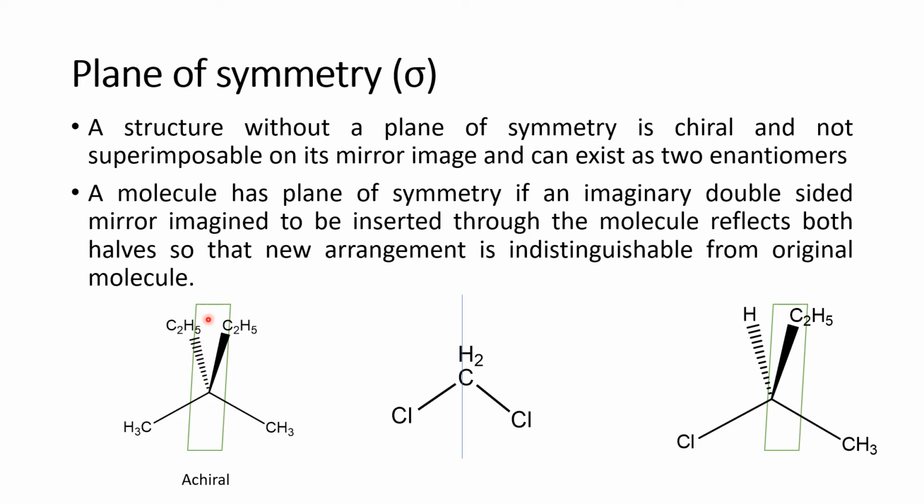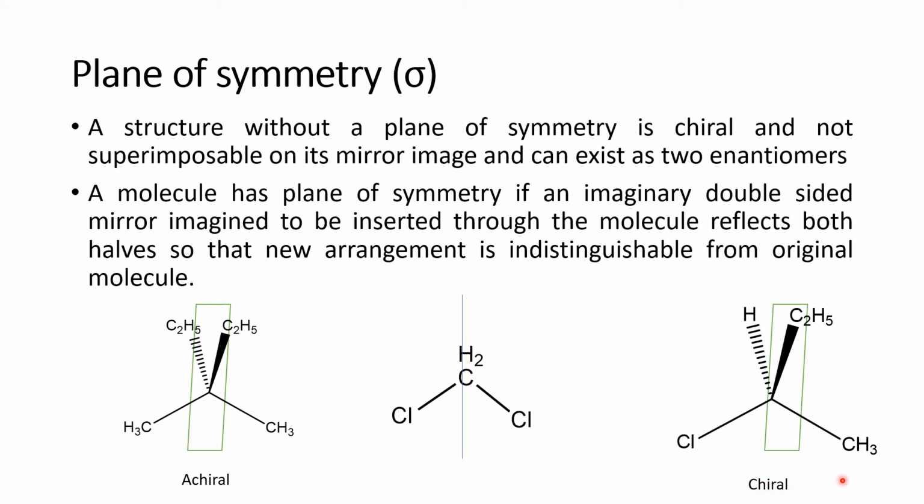If you see this molecule, if you cut this molecule into 2 halves, what happens? This C2H5CH3 and this C2H5CH3 are the same. Therefore, this molecule is called an achiral molecule. And if you see this molecule, this is also the same. If you cut it into two halves, then we can see that this half and this half are identical. But if we cut this molecule, these are not identical halves because these 2 groups are different. So therefore, this molecule is called a chiral molecule.